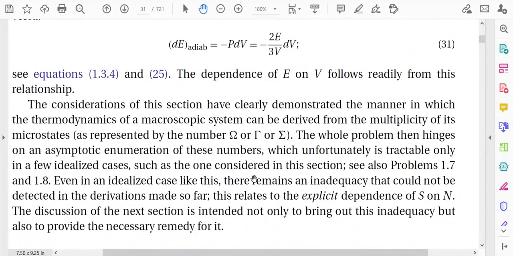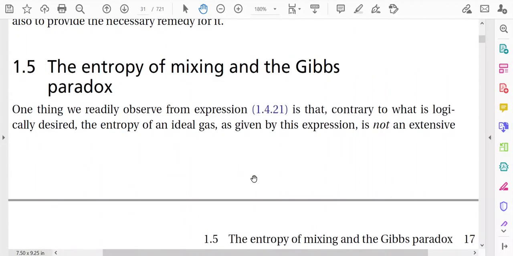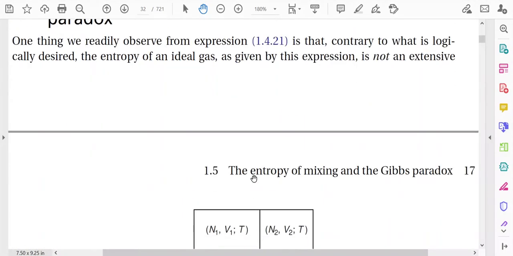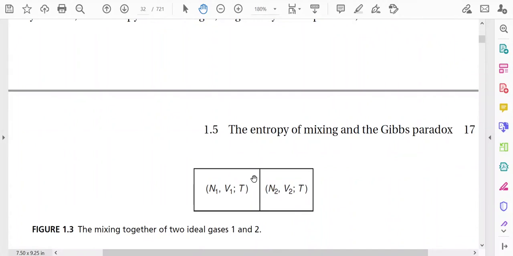Now, let us come to the point. We are considering the mixing of two ideal gases 1 and 2. Suppose there are two different compartments, and in these compartments there are ideal gases.